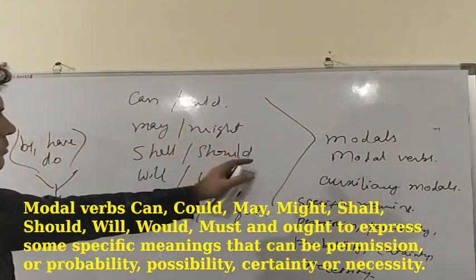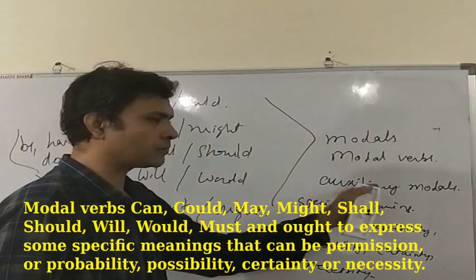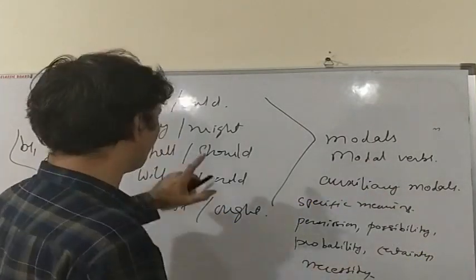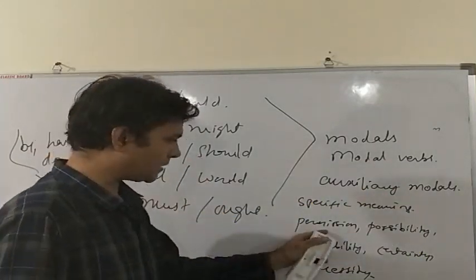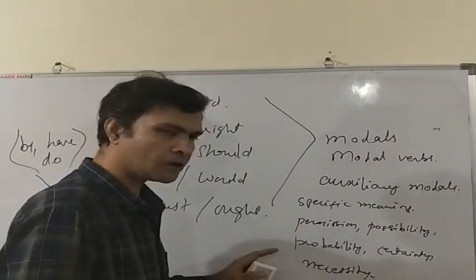So, modals or modal verbs are those helping verbs that have a specific meaning. The modals express either permission or possibility or probability or certainty or necessity.